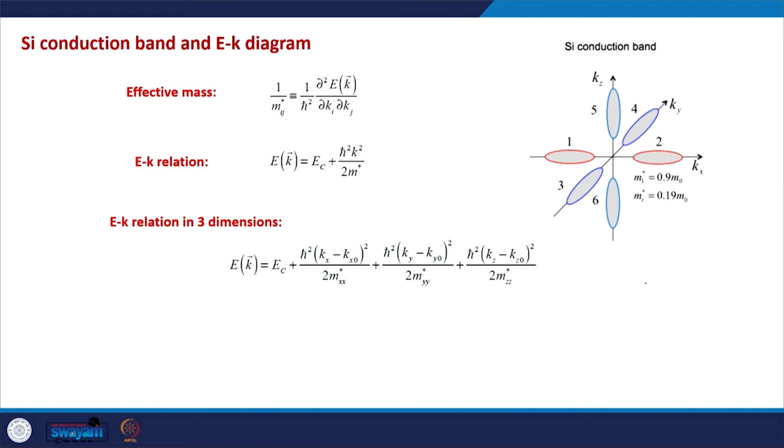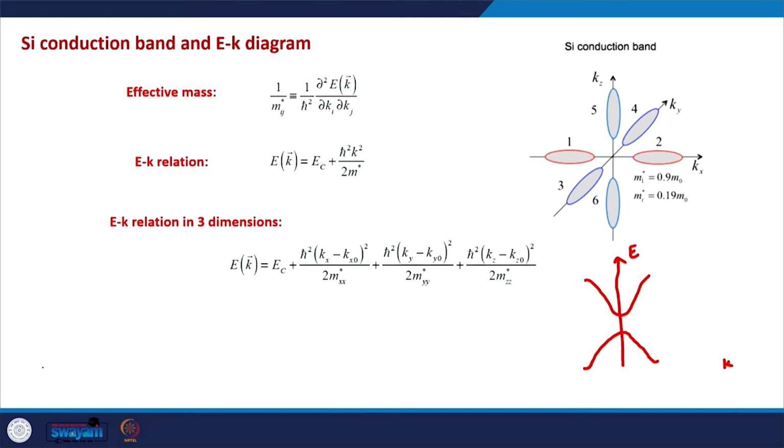So, if you remember the EK relationship for the semiconductors, for the 1D solution of the KP model, this is how the EK relationship looks like. On the y axis we have E, on the x axis we have K. And this was the case for 1D materials, 1D solids.